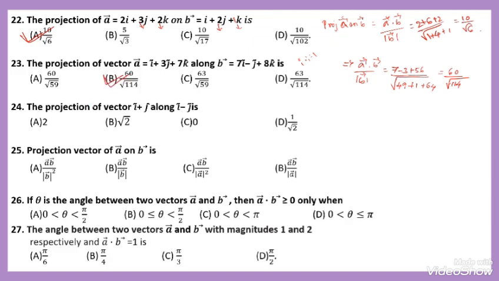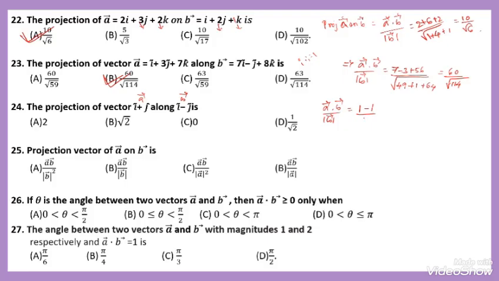Similarly, the projection of vector i plus j along i minus j. Here I am taking vector A and vector B. According to the result, vector A dot vector B divided by the magnitude of B. Here I into I becomes 1, then minus 1 into 1 is minus 1.